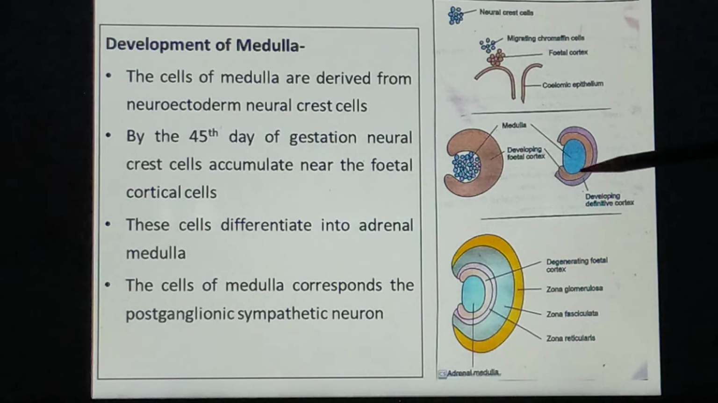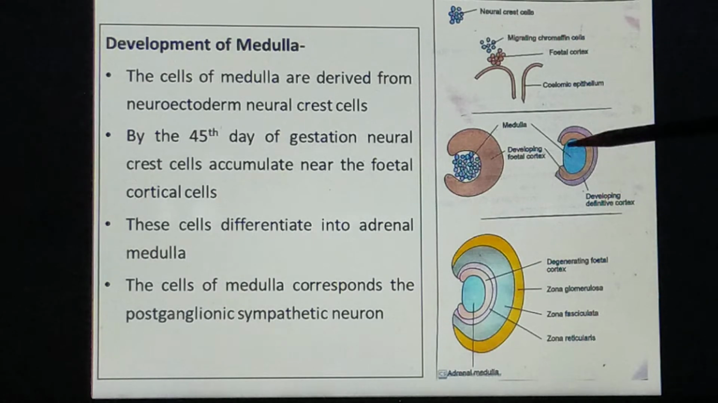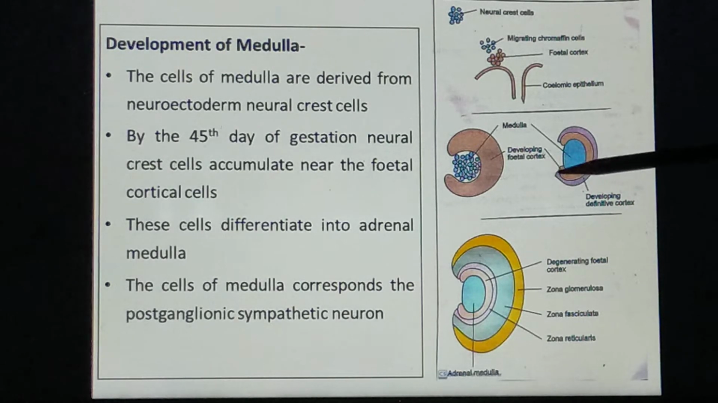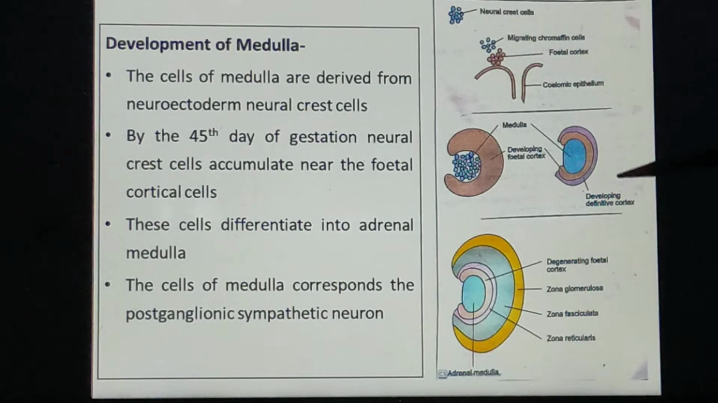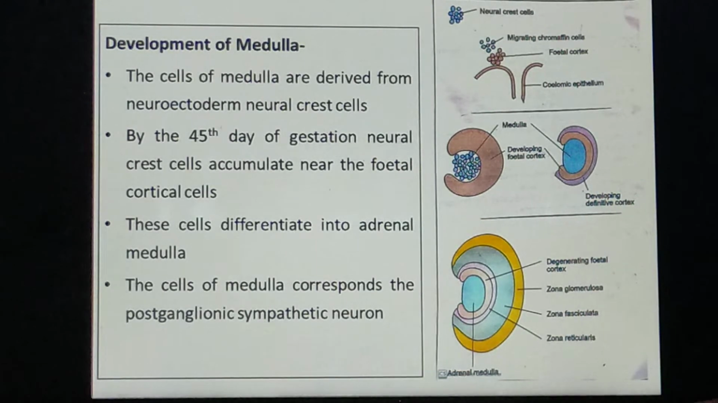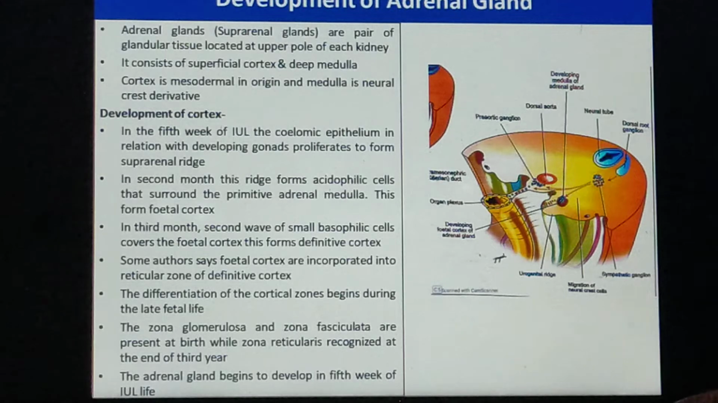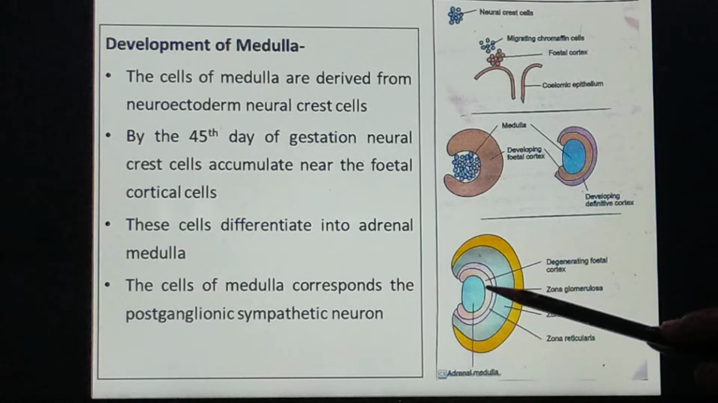Now, after this third month of intrauterine life, some of the basophilic cells migrate, or you can say the suprarenal ridge now differentiates into active basophilic cells. These basophilic cells now migrate and cover the fetal cortex. Now this is termed the developing definitive cortex. Now this is seen in the second month. Now, by the end of the third month of intrauterine life, in the center there is the medulla, termed the adrenal medulla, which is covered by the fetal cortex.